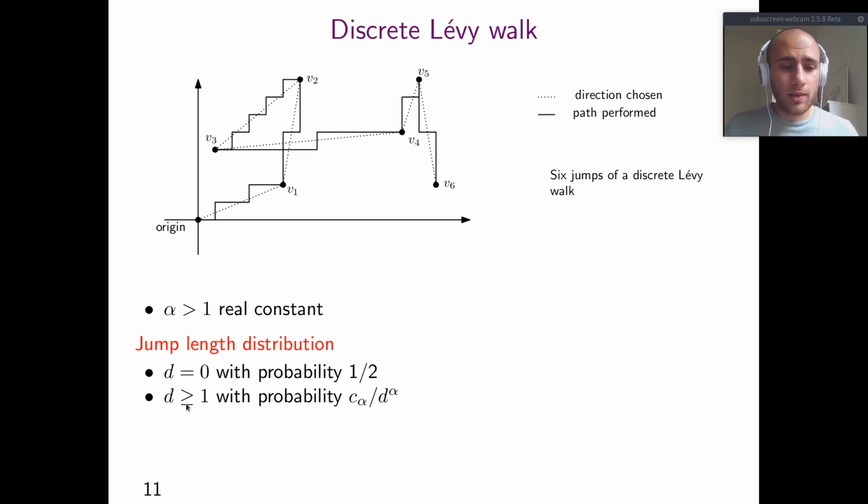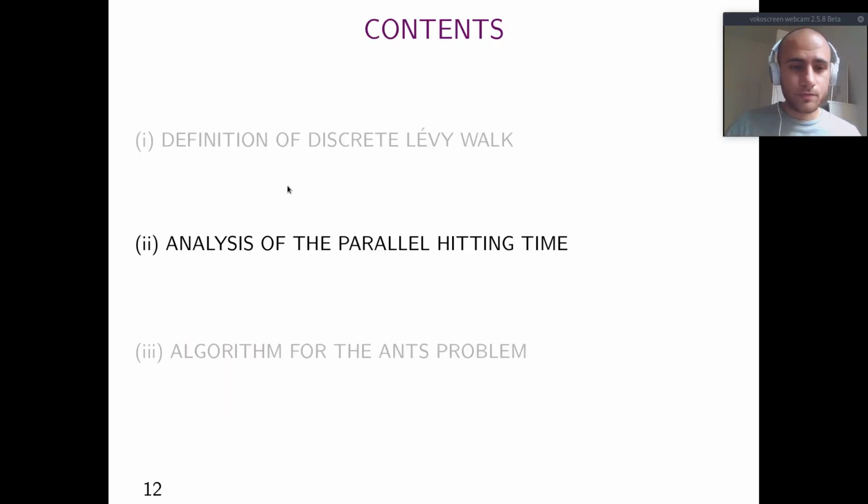So we fix a jump length distribution in the following way. D equal to 0 is chosen with probability 1/2. Instead, any positive natural number d is chosen with probability c alpha over d to the power of alpha. Alpha is previously fixed, here it is a constant, but actually for our result it is not necessarily a constant. So after having sampled a distance d with this distribution, the walker chooses a destination uniformly at random at distance d, goes there approximating the straight line segment, and then repeats.